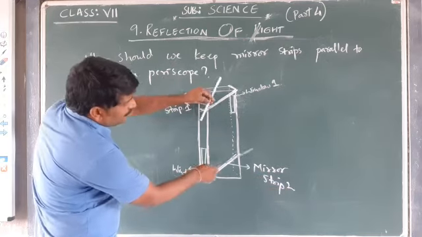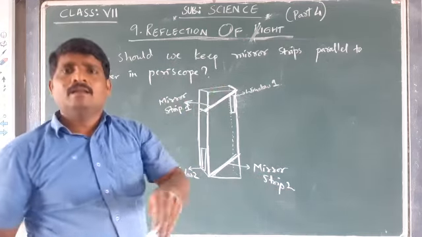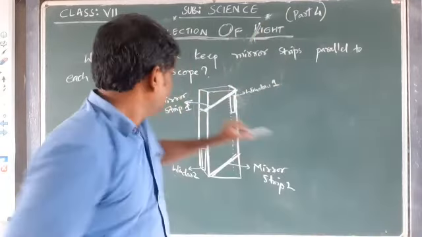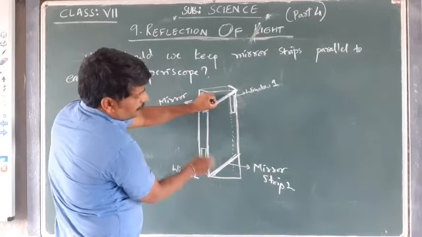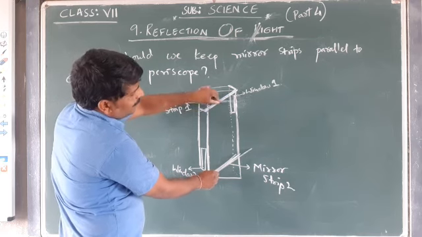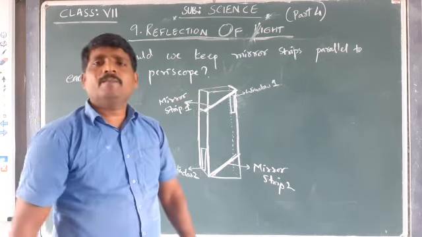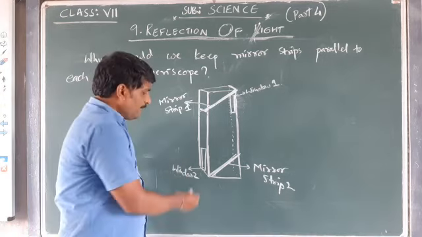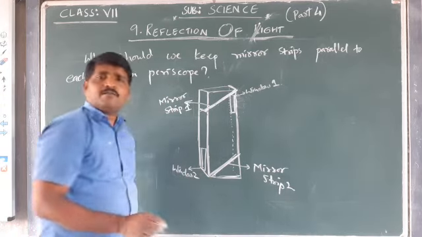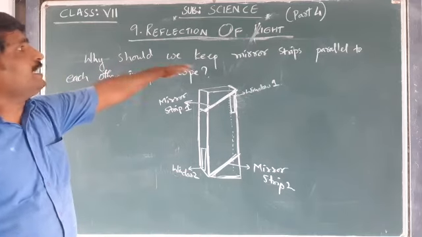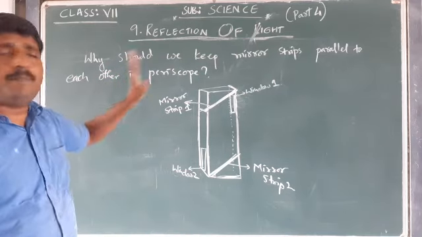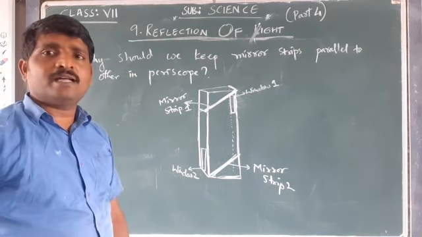Why are mirror strip 1 and mirror strip 2 both parallel? Why are they not making some angle, why are they not like that? That is our question. Why should we keep the mirror strips parallel to each other in the periscope? That is the question that we are going to answer.